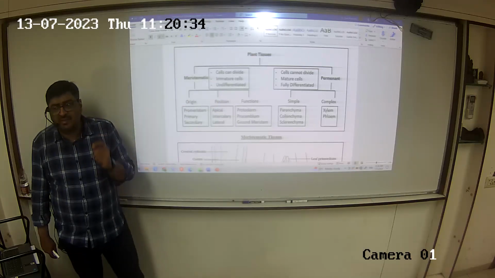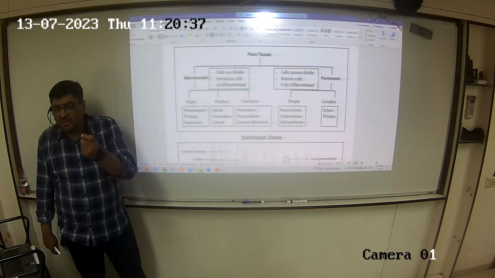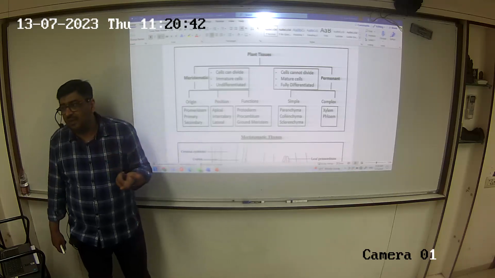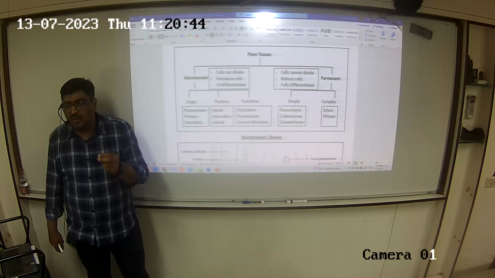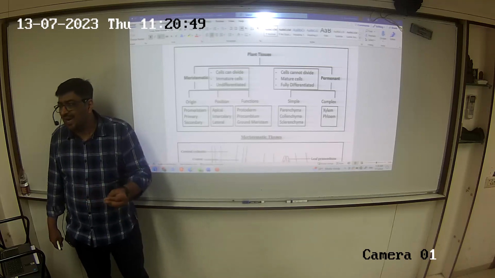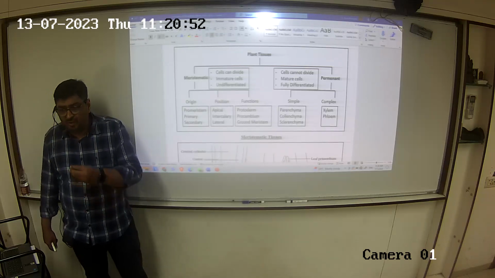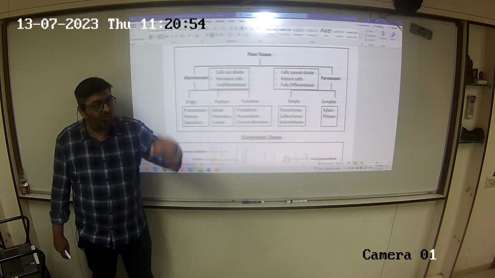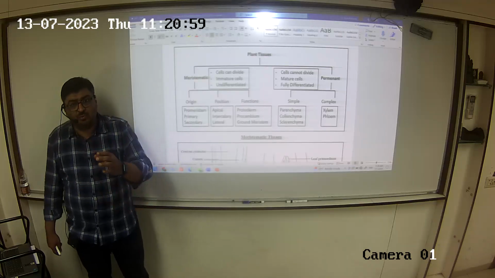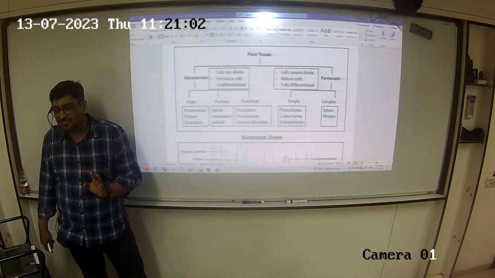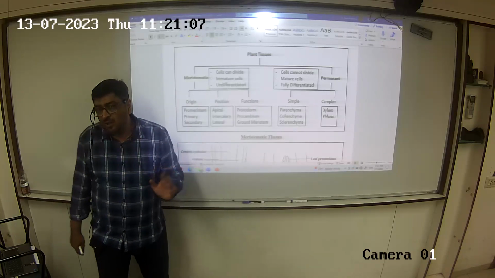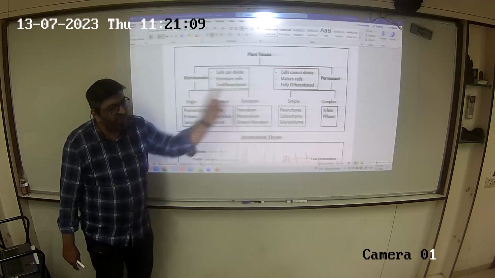See, for every classification, the most essential thing is a criteria. If I don't have a criteria, I cannot classify. Right? For example, let's say in school, when we opt for a second language, right? Somebody will opt for Hindi, somebody will take up Gujarati or Marathi or French or maybe something else. So can we classify the classroom on the criteria of second language? बिना क्राइटेरिया के मैं क्लासिफिकेशन नहीं कर सकता. तो I have three criterias for classifying meristem.